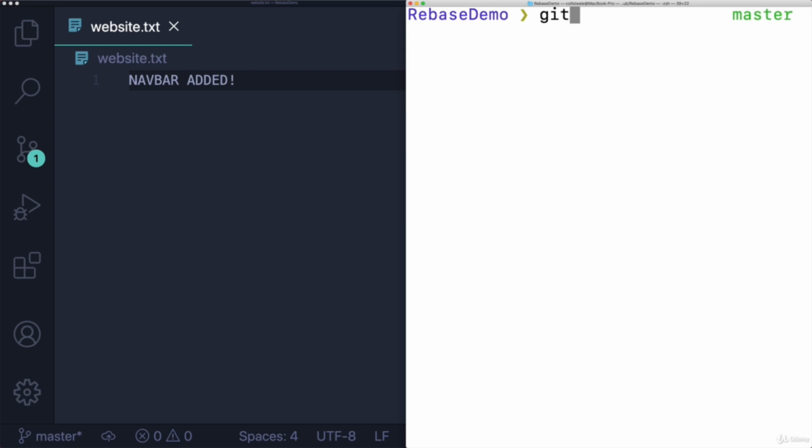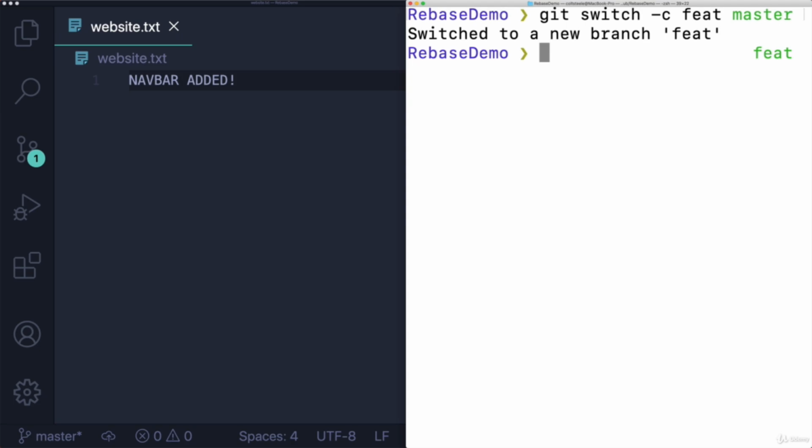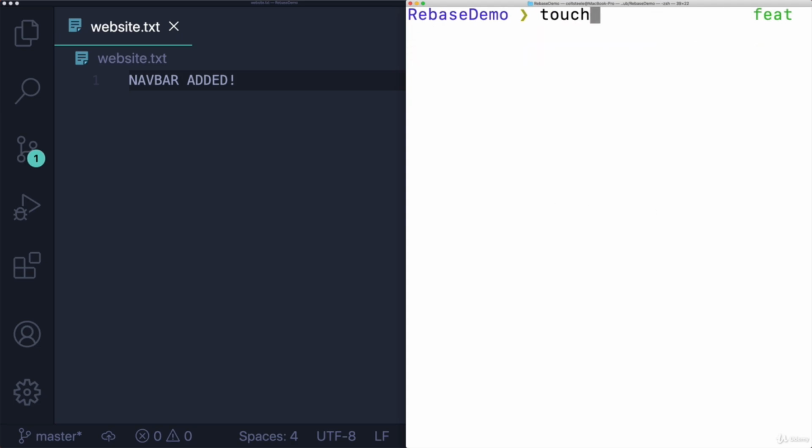We'll imagine that I'm working on this feature branch. Whatever the feature is, I'm just going to call it feat, F-E-A-T. So I'm on this branch. I'm going to be working in a separate file just to minimize conflicts. I'll also talk about what happens if we do have conflicts when we rebase. Anyway, what should my file be?